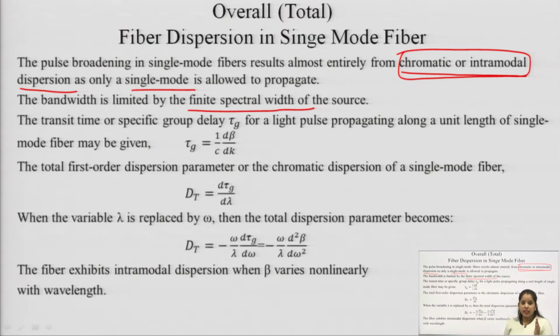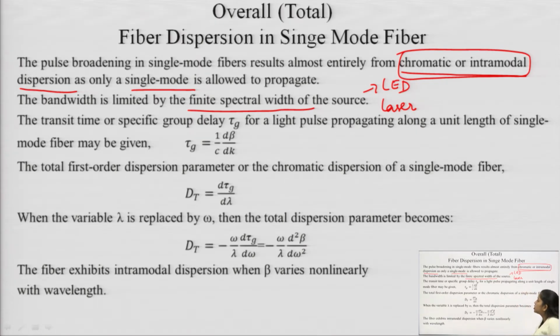This finite spectral width is given by the source itself, that is, LED or laser. Even within LEDs we have different finite spectral widths, and that decides the bandwidth of this particular dispersion.